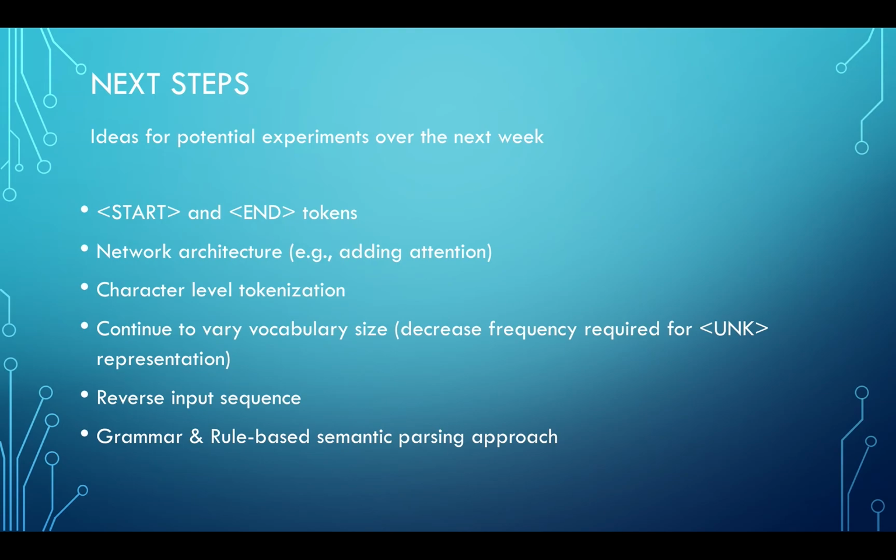What's next? This is our current prioritized list of experiments. Immediately, we plan to add unique start and end tokens. Then we can work on our network architecture by adding an attention mechanism that should hopefully address the repeated token problem. If time permits, we will explore the other ideas below.